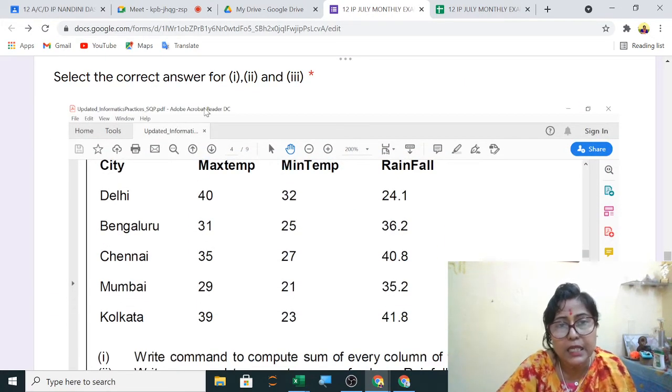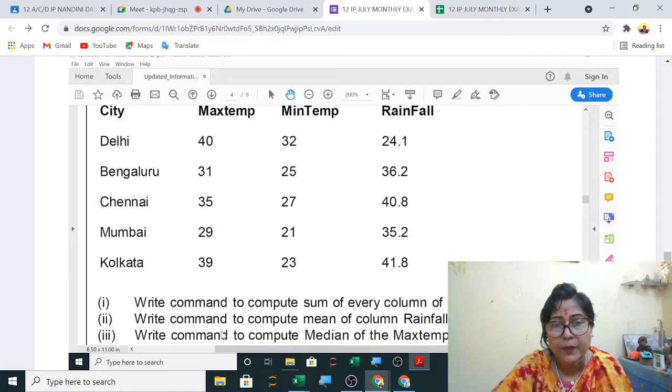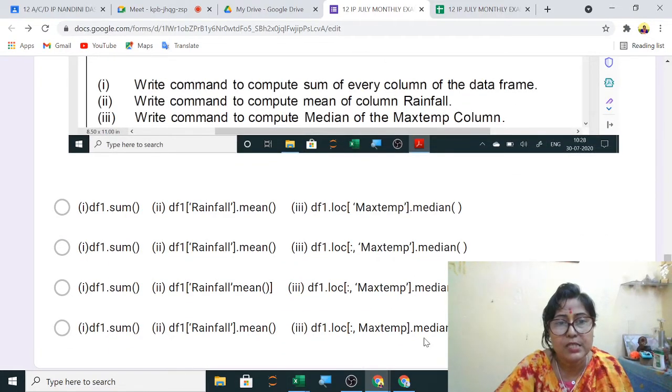Next question, select the correct answer for 1, 2 and 3. Questions are given here. First question is sum, second is mean and third is median of the maximum temperature. Now first is sum. For sum, which one is correct? Yes. Now for mean, dot mean we will use. So you can simply cut off whichever is wrong. Like you can see this third option, you cannot write mean inside the square bracket, so this is wrong. So you remove this. Clear?